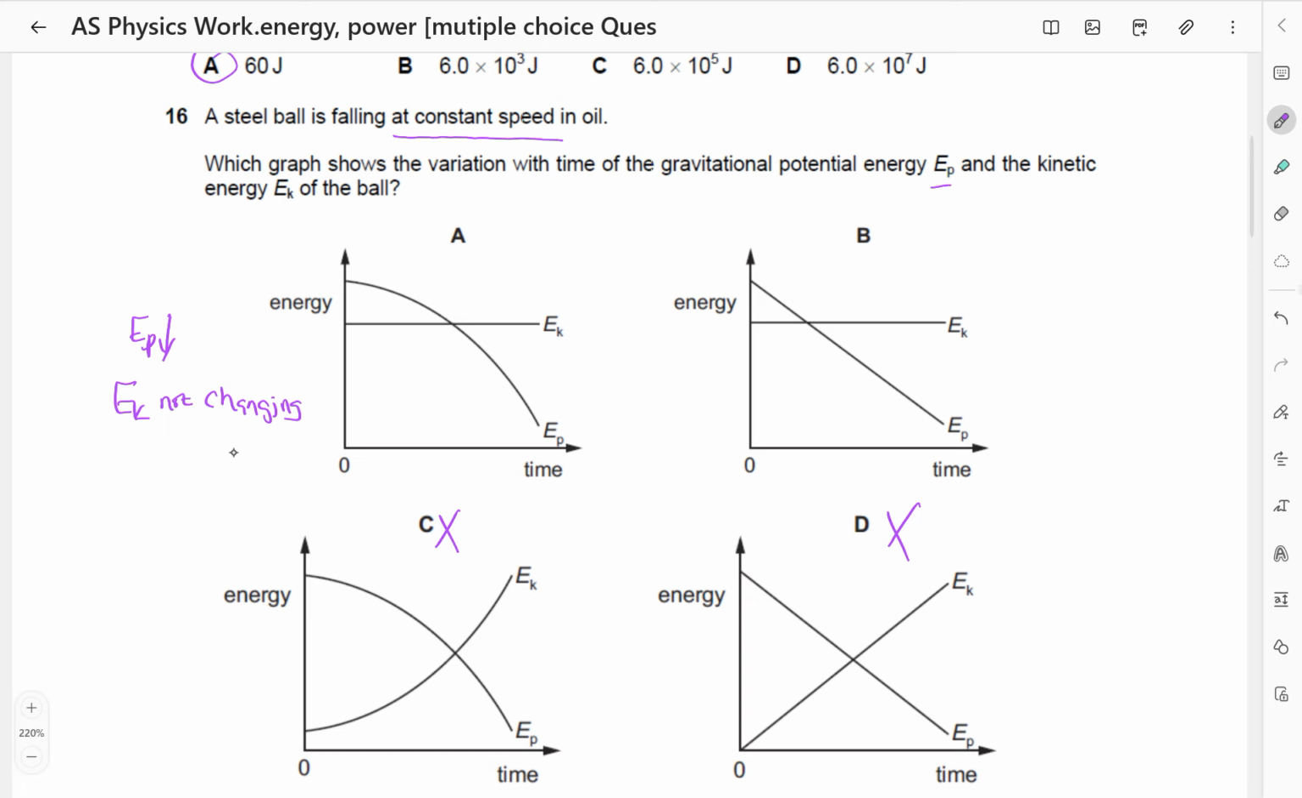Now, if the kinetic energy is not changing and it is falling in oil, then the change in potential energy is going to be uniform because the change in potential energy is mgh. The mass is constant, g is constant. The height decreases uniformly, so it means the answer is going to be B rather than A. A is showing the height does not decrease uniformly, so the answer is going to be B.